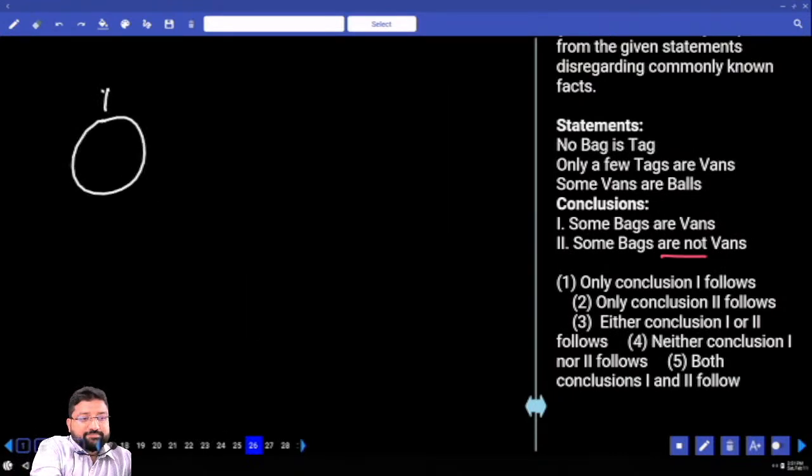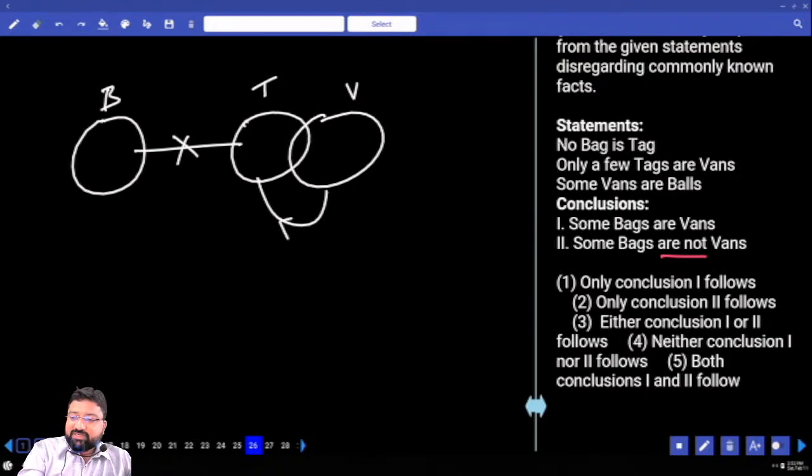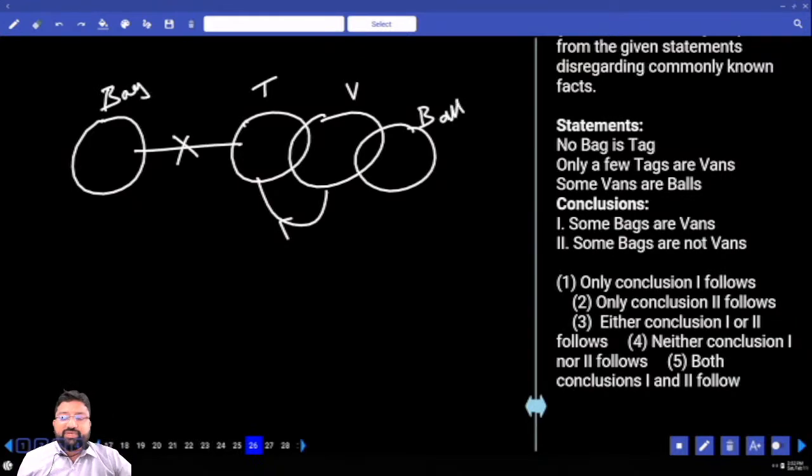No bag is a tag. Only a few tags are vans. Some vans are balls. First one, some bags are, oh sorry, let me make it clear. This is bag, this is ball. Okay now? He says some bags are vans.